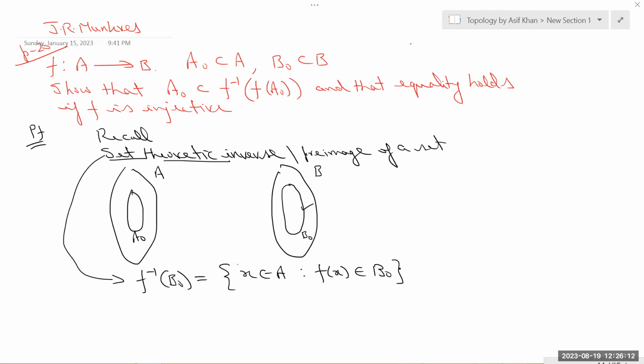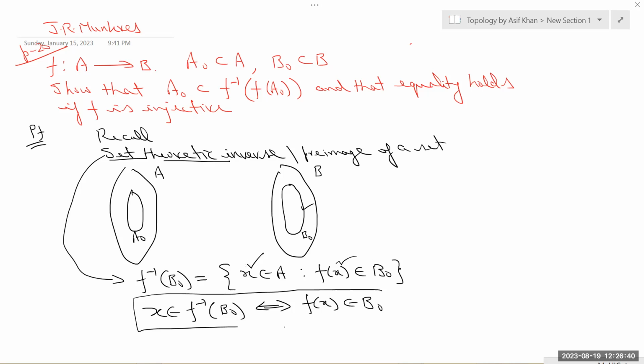So x belongs to f inverse B naught if and only if f of x belongs to B naught. We will use this throughout whenever we have a set theoretic inverse: if x belongs to f inverse B naught, this implies f of x belongs to B naught.